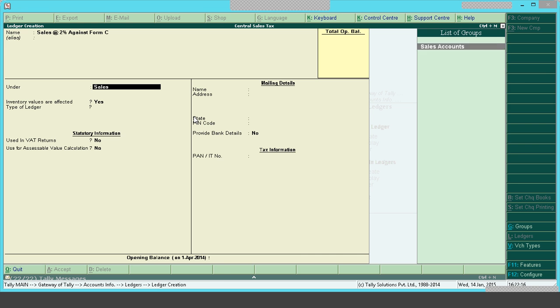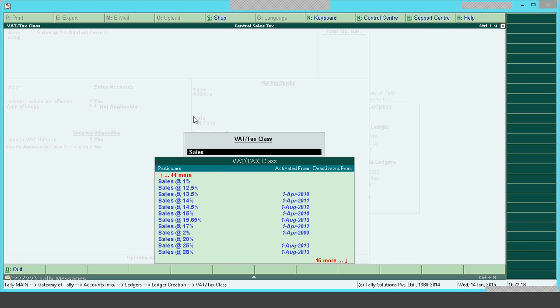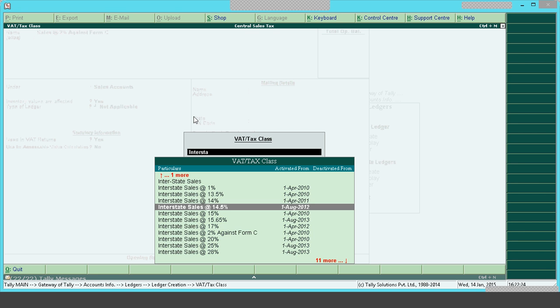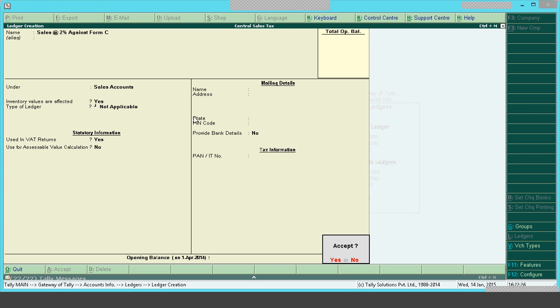I will create sales account, sales at the rate, it is interstate sales. Interstate sales 2% against form C. So we have created purchases and sales ledger. Next we shall create input and output CST ledger.